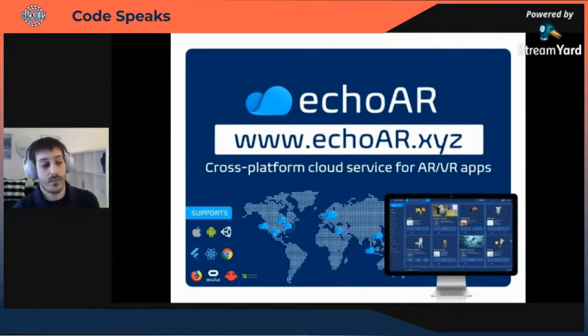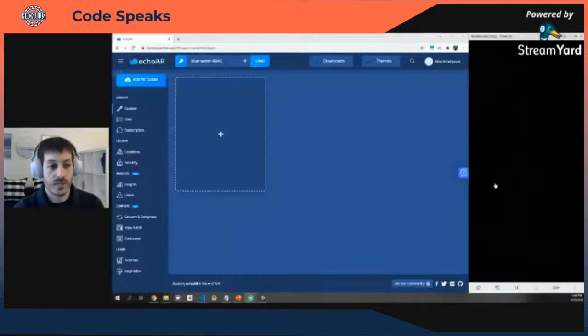Now we're going to transition into a demo. Once you register on our website, you're going to get an API key, basically a project key that allows you to build your application. Once you have that, and let me transition my screen, you'll get your API key. This is mine, and you'll be able to access the console. On the left, you're seeing the console, and on the right, you're just seeing my phone.